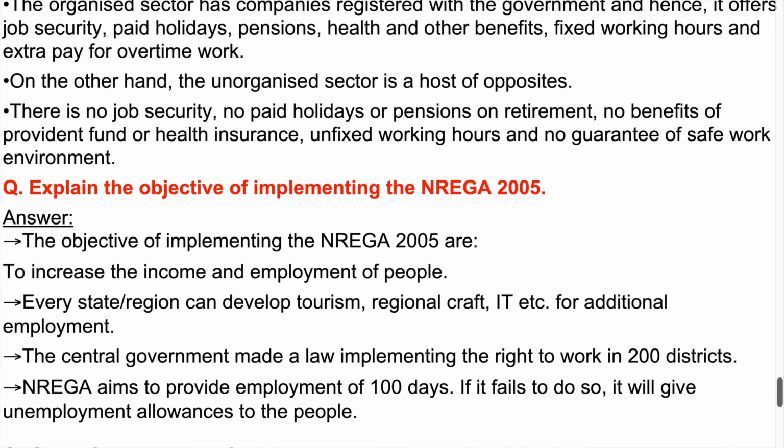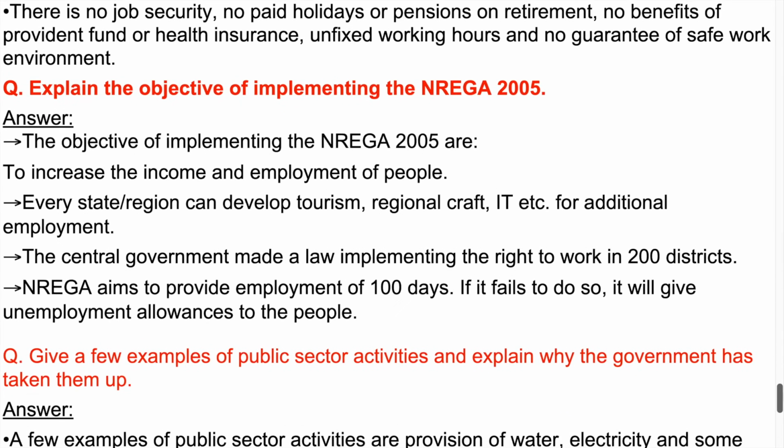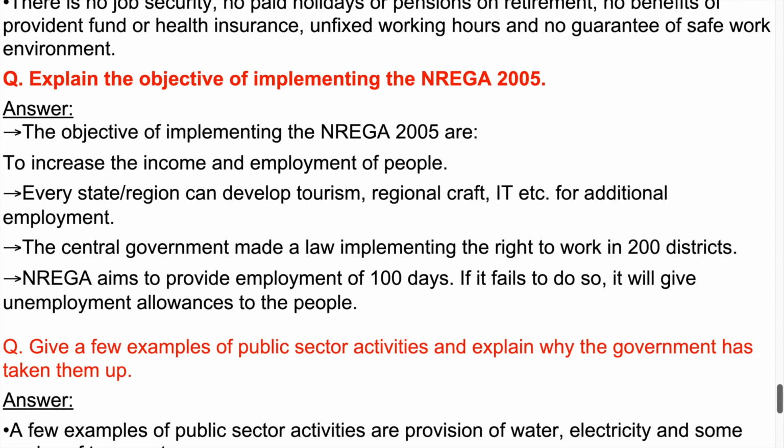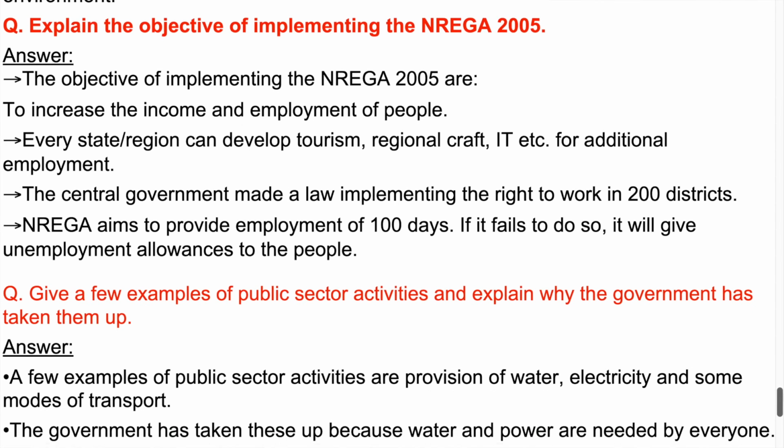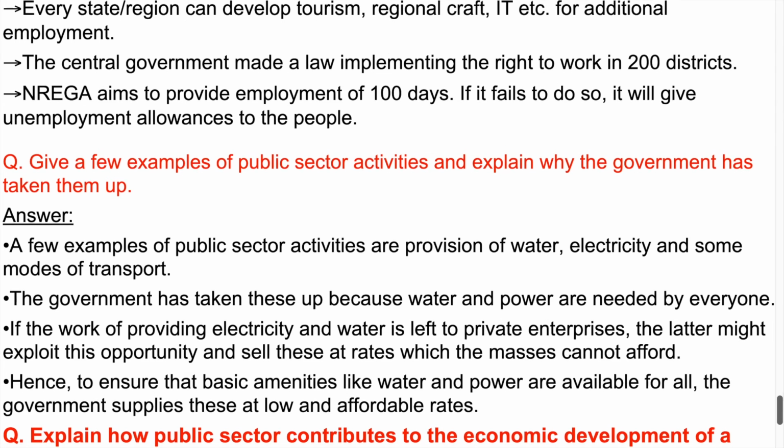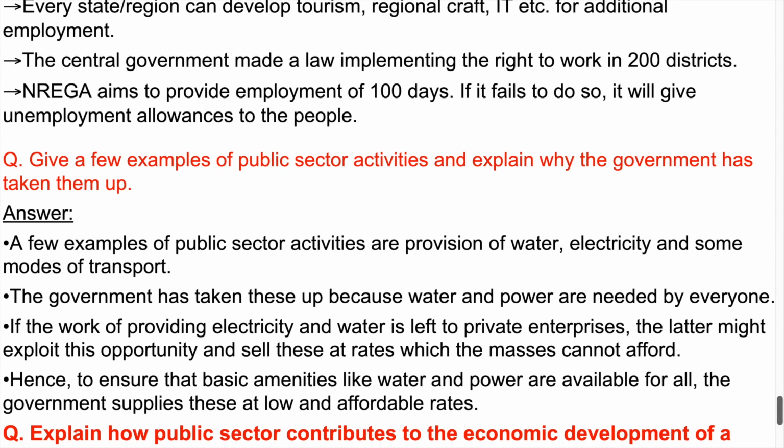Question. Explain the objective of implementing the NREGA 2005. Answer. The objectives of implementing the NREGA 2005 are to increase the income and employment of people. Every state/region can develop tourism, regional craft, IT etc. for additional employment. The central government made a law implementing the right to work in 200 districts. NREGA aims to provide employment of 100 days. If it fails to do so, it will give unemployment allowances to the people.